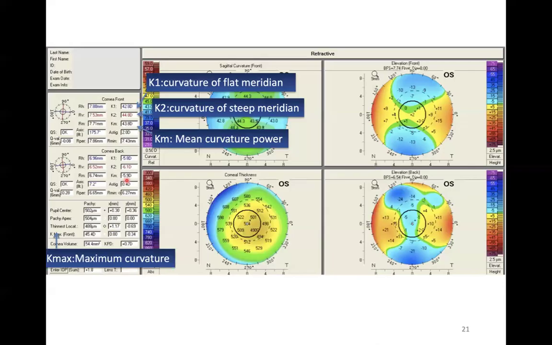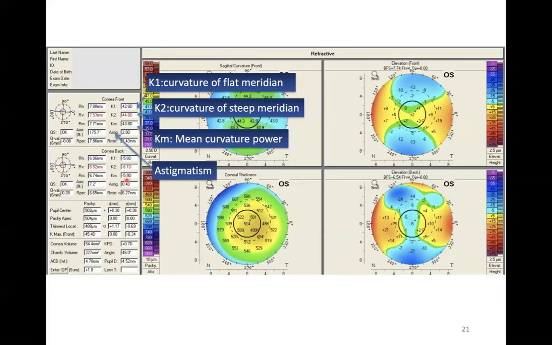If the K max is more than 47, then again we should be suspicious whether this cornea is normal or not. Next we look at the astigmatism, that is the difference between K1 and K2.